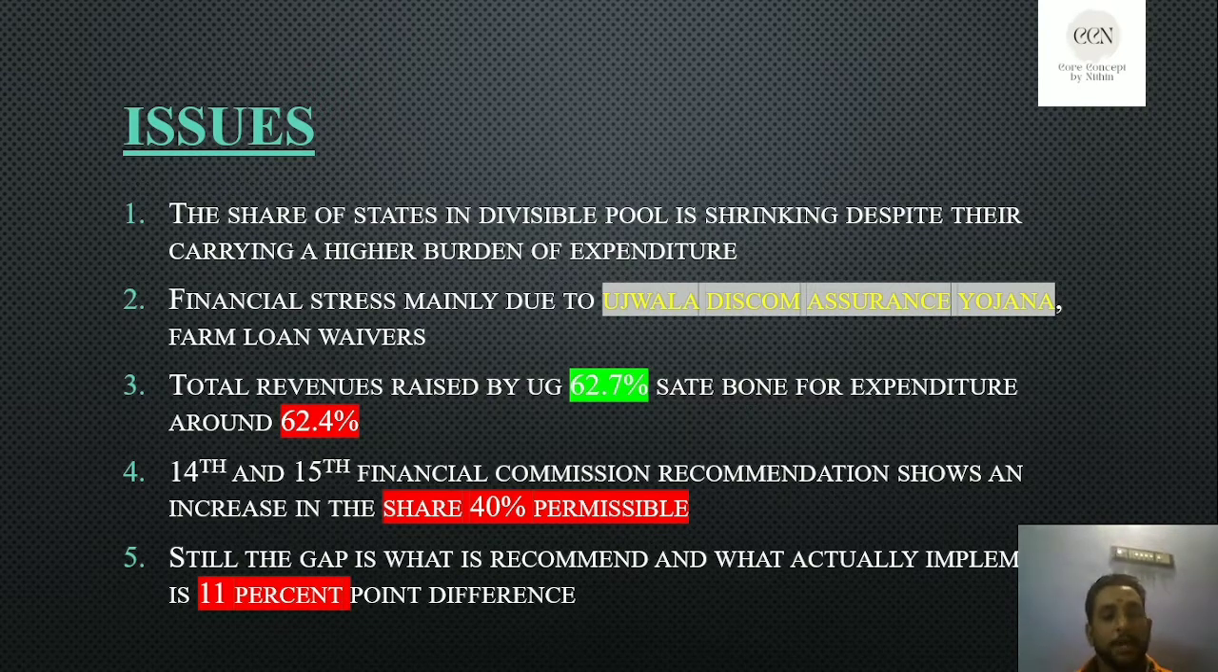Now see the third point. The total revenue raised by the union government is 62.7 percent.